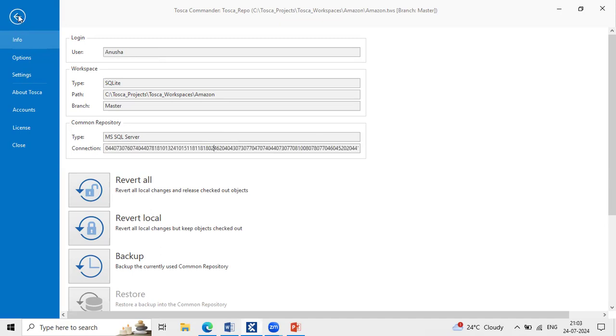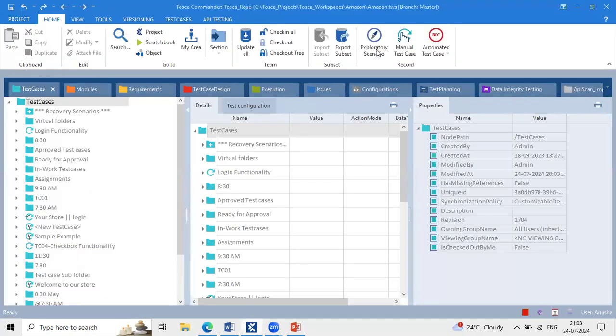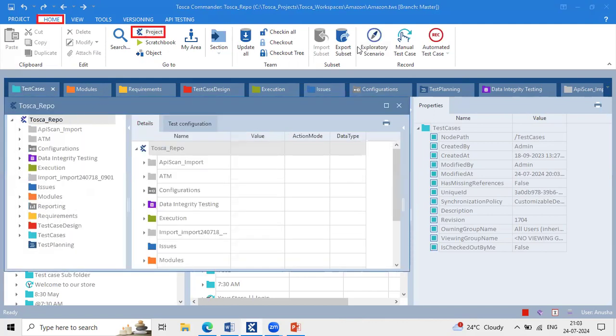And the next point: if you want to know the name of the project, go to your home tab. This is your home tab, and click on the project icon. If you click on this project icon, everyone is able to see what my main project is: Tosca underscore repo. At the time of creating the project from my side, the naming I entered here was Amazon. But if you use any naming, that will not impact your project. Basically you are going to work with this root project only.